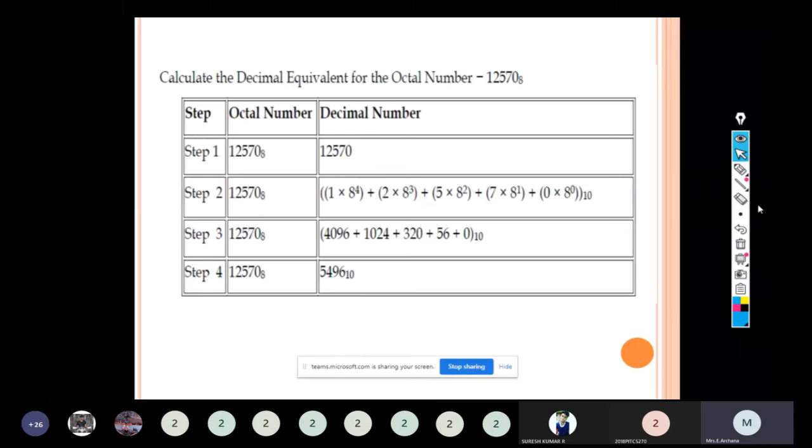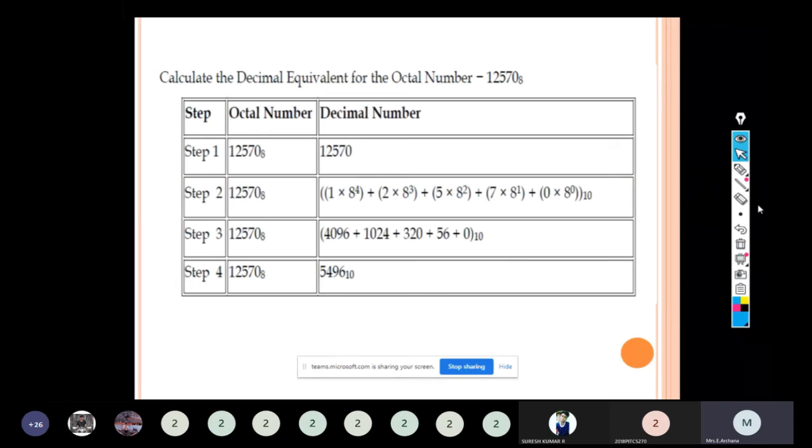Octal number will have the base 8. It consists of the values from 0 to 7. Calculate the decimal equivalent for the octal number 12570. It consists of only an integer part, so we have to start giving positional value from the LSB, the least significant bit.